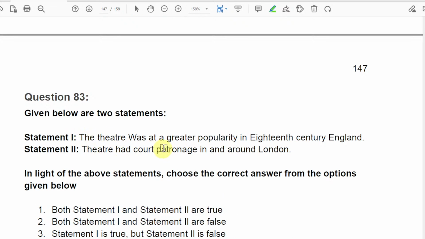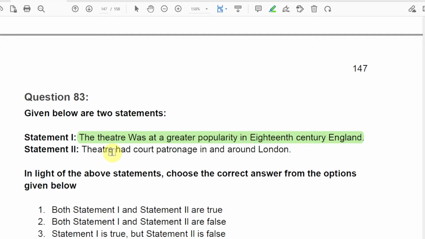And given below again are two statements. This one was about theatre having greater popularity in 18th century England, right? Somewhere around 1700, there was theatre. We had many plays, I think Goldsmith is there.